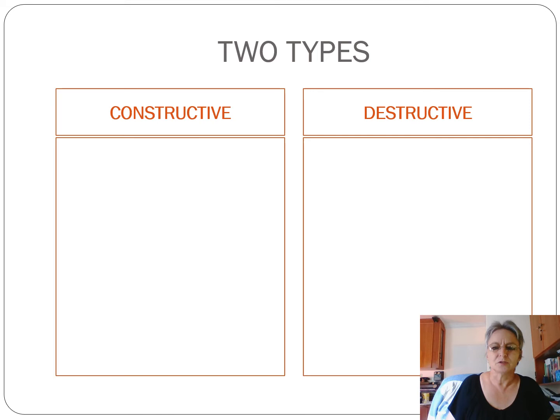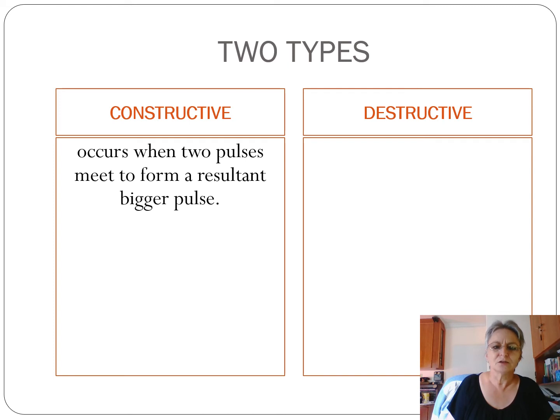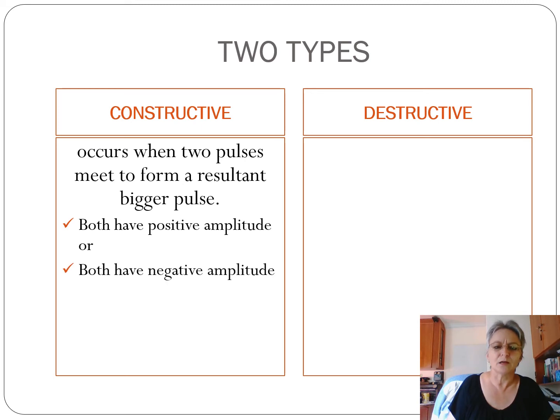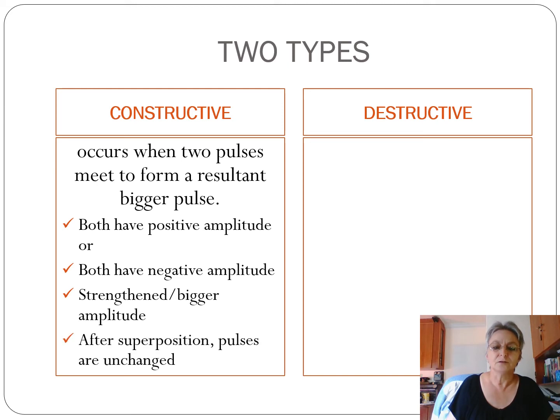So there are two types of interference. The one is called constructive interference and the other one destructive interference. So what is constructive interference? It occurs when two pulses or waves meet to form a resultant bigger pulse. Both will have a positive amplitude or both will have a negative amplitude. They strengthen each other or cause a disturbance with a bigger amplitude. Then after superpositioning, pulses move unchanged.